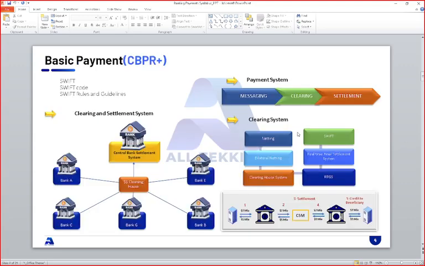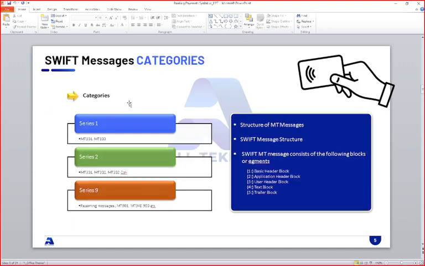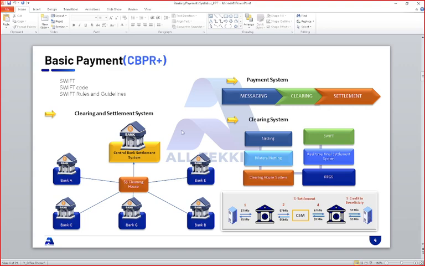Then we discussed the basic parts of CBPR payment: messaging, clearing, settlement, and all the flow in detail. RTGS payment, the role of a clearing house, the role of a settlement house, like RBI doing everything. Trust me, every discussion took 1 to 2 hours. The slide is just helpful for you to understand what things we have covered.